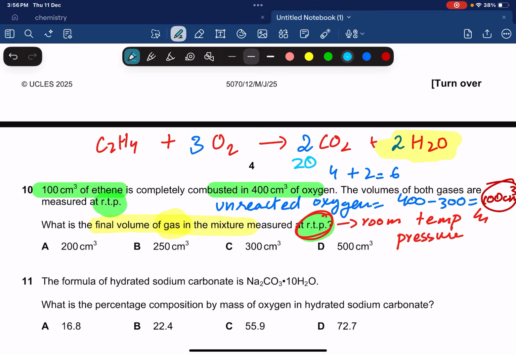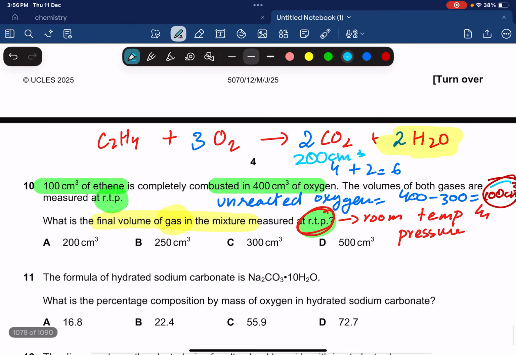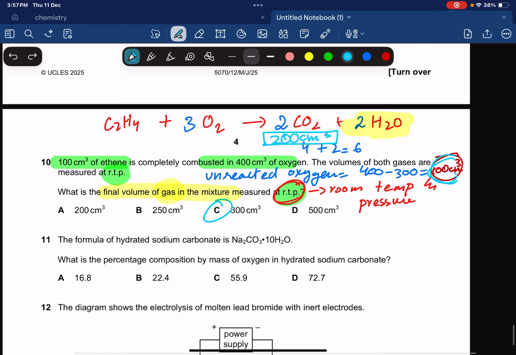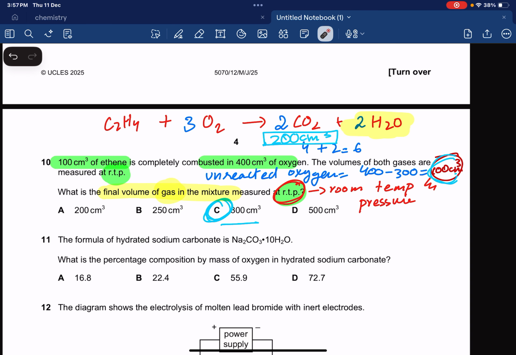This is going to be 200 cm cube of carbon dioxide being formed, and 100 cm cube of oxygen is left, so it's 200 plus 100, which is 300 cm cube. If someone thought that water would be a gas at room temperature, then he might have selected option D, which I don't think is correct.